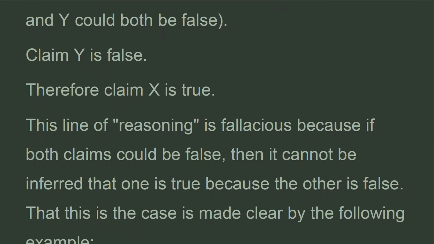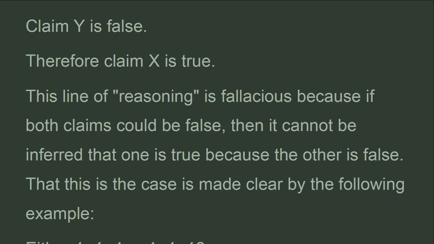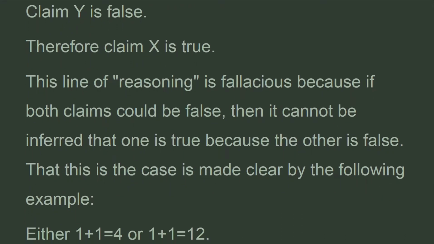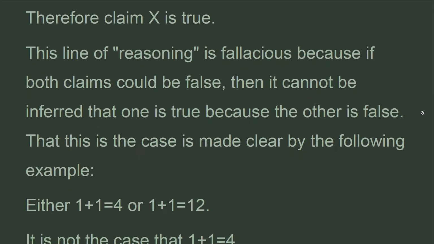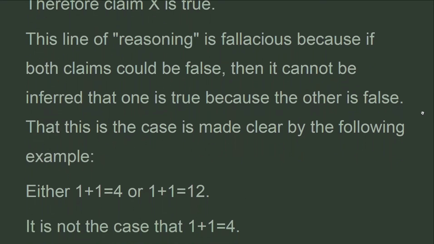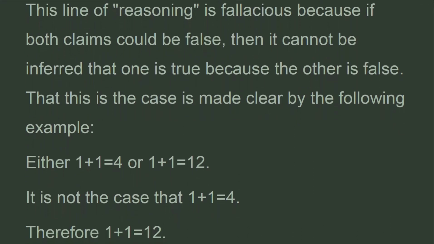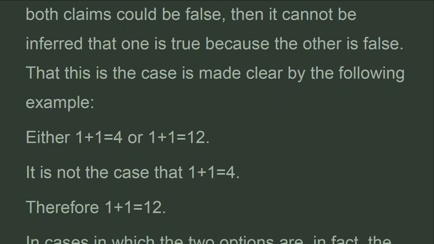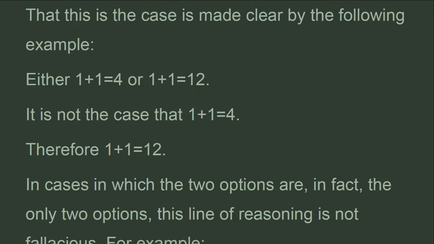This line of reasoning is fallacious because if both claims could be false, then it cannot be inferred that one is true because the other is false. That this is the case is made clear by the following example. Either 1 plus 1 equals 4 or 1 plus 1 equals 12. It is not the case that 1 plus 1 equals 4. Therefore 1 plus 1 equals 12.